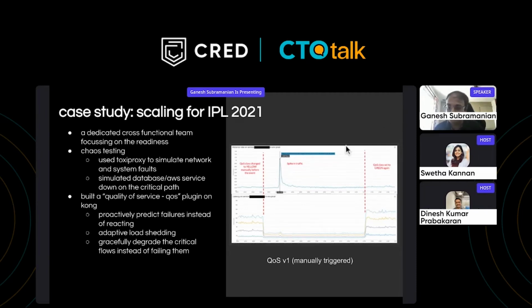This would have been a disaster without this plugin. This was an anticipation: we knew that this time IPL was going to be big, so we built this and enabled it, and that protected us from this massive spike. This was a massive learning.